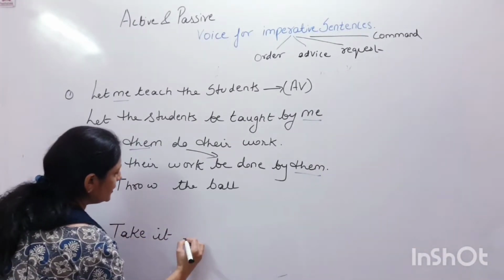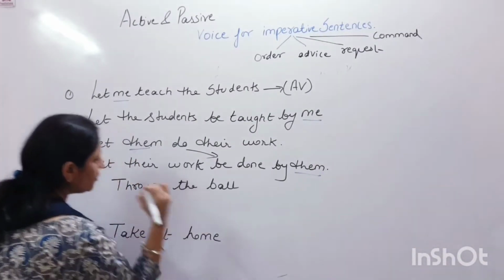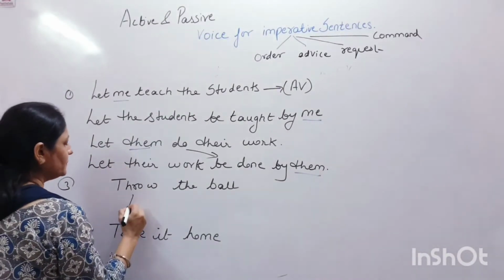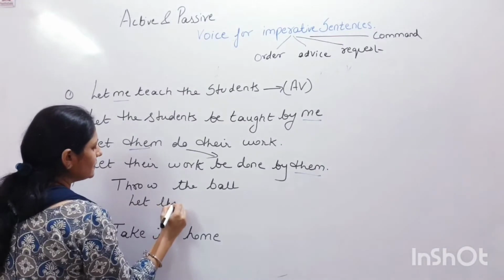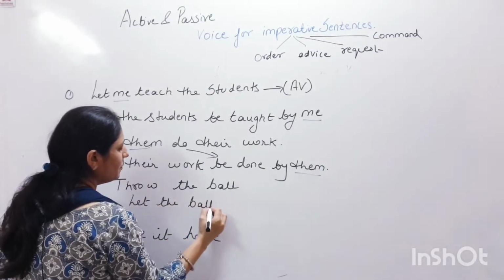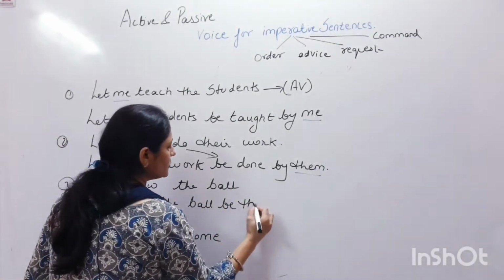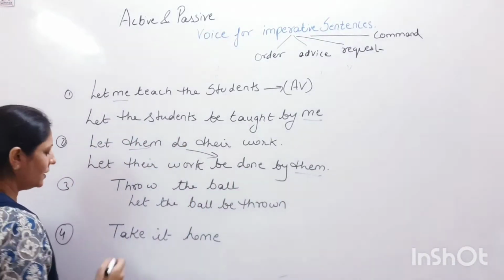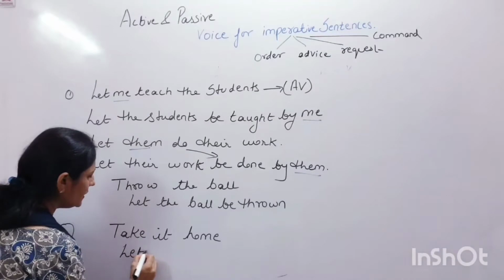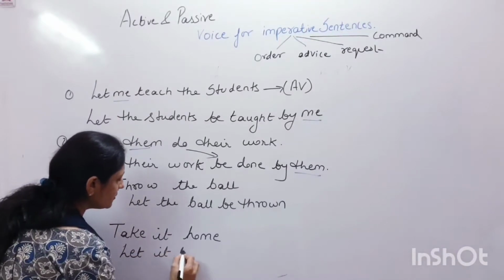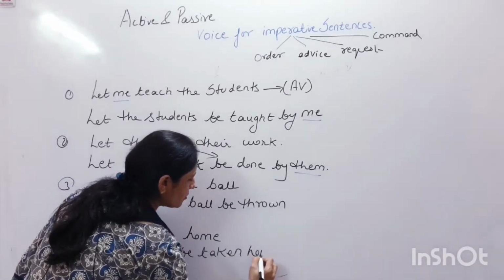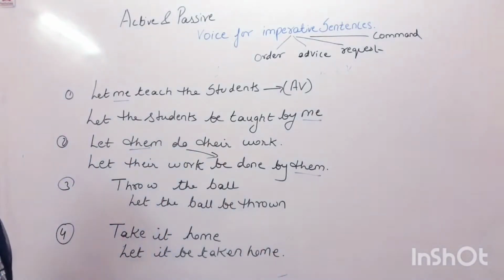What will be the passive voice for this? Throw the ball will become let the ball be thrown. What will take it home become? Let it be taken home.